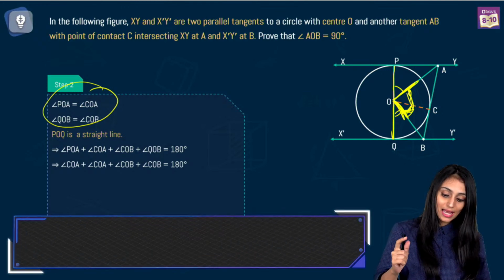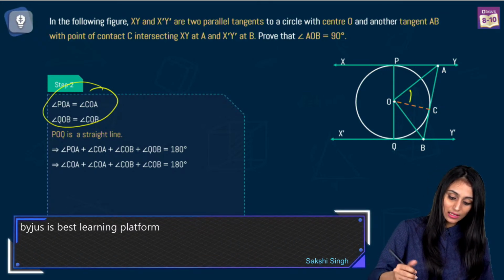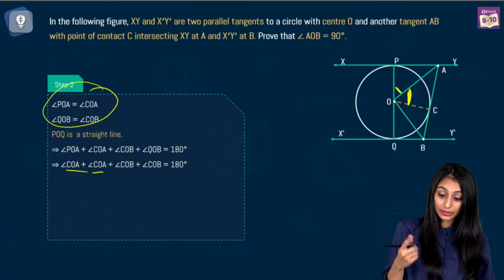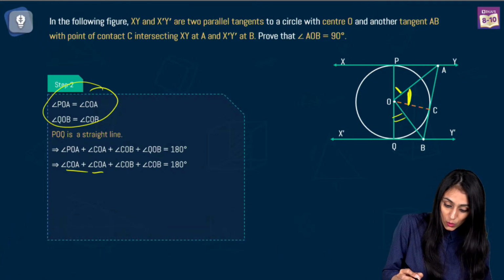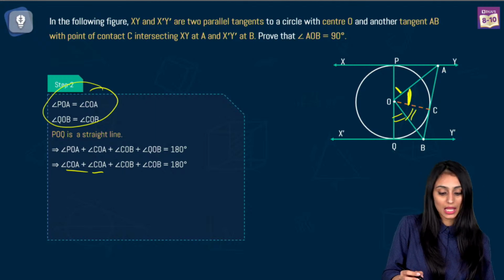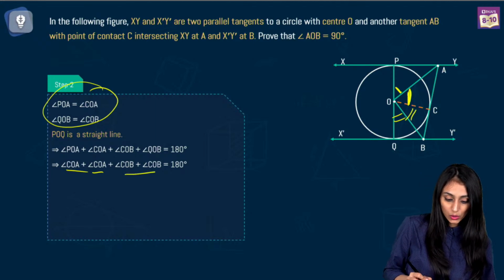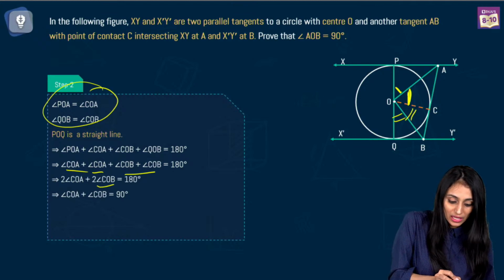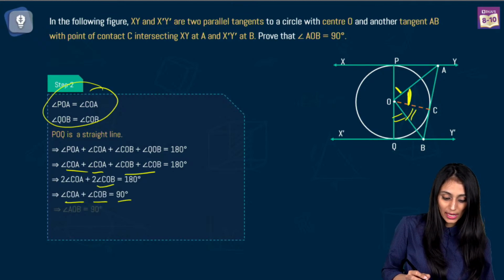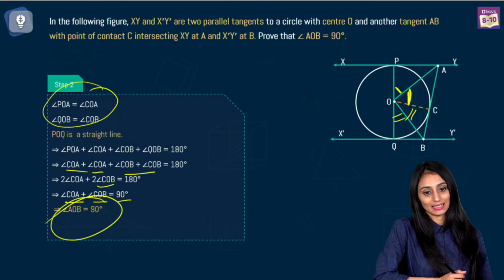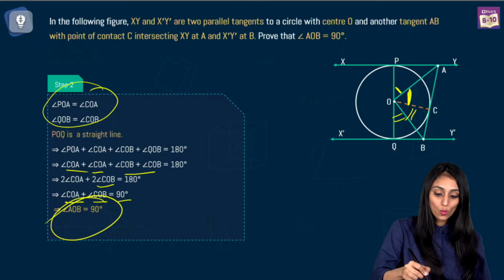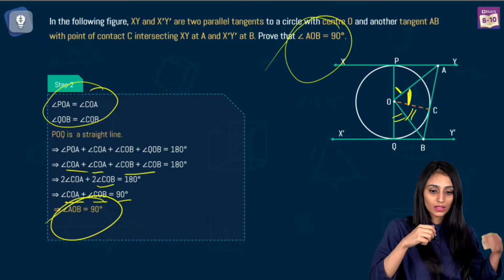So what I'm doing here is I'll replace this angle AOP with this angle COA. Deliberately we are doing this, and this angle BOQ with this angle BOC, so that at the end I'm going to get twice of COA and twice of COB. I'll take 2 common. We have COA and COB angle equals to 90 degrees, so we get AOB as 90 degrees. So all these things you get to know only when you know what I need to prove, right?